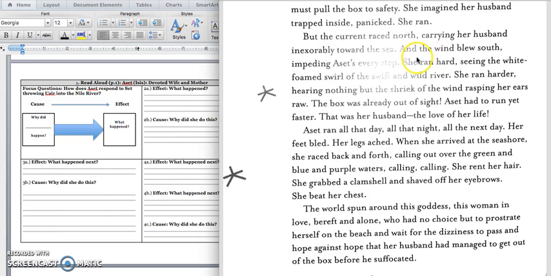And then it also says that the wind is blowing south, impeding her every step. Underline that quote, and you're going to write it in the second part of 3B. Press pause to write down your answer and play when you're ready for the last cause. And she's also running harder and faster because the box is out of sight. Underline this sentence, and you're going to write it down in the last part of 3B. Press pause to write down your answer and play when you're ready to keep reading.